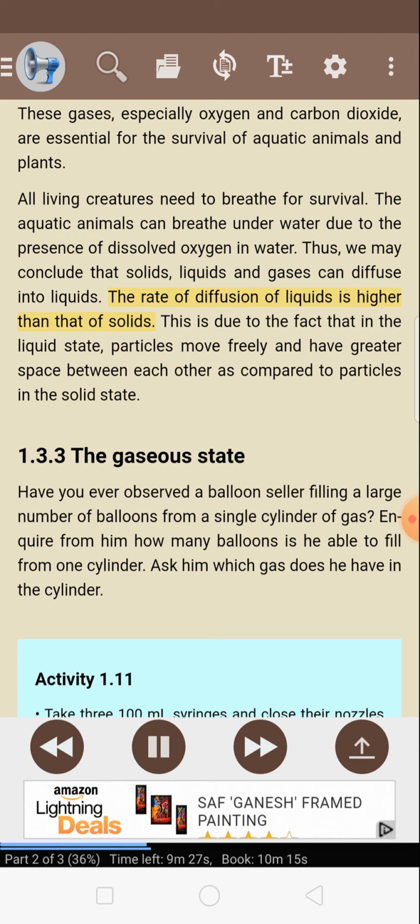The rate of diffusion of liquids is higher than that of solids. This is due to the fact that in the liquid state, particles move freely and have greater space between each other as compared to particles in a solid state. 1.3.3 The gaseous state. Have you ever observed a balloon seller filling a large number of balloons from a single cylinder of gas? Inquire from him how many balloons he is able to fill from one cylinder. Ask him which gas he has in the cylinder.